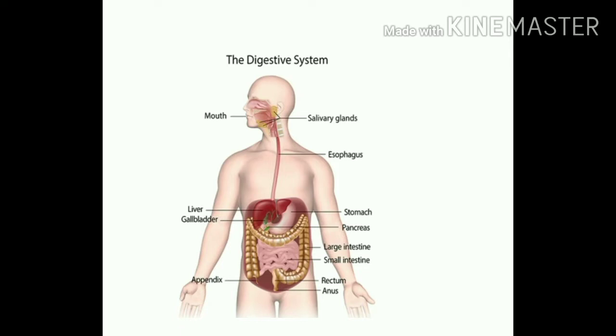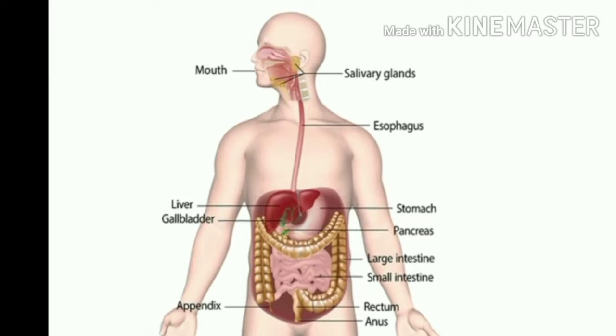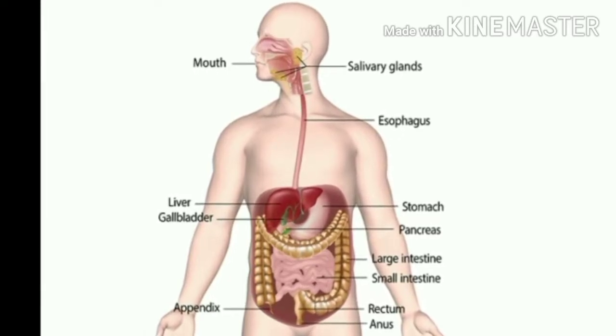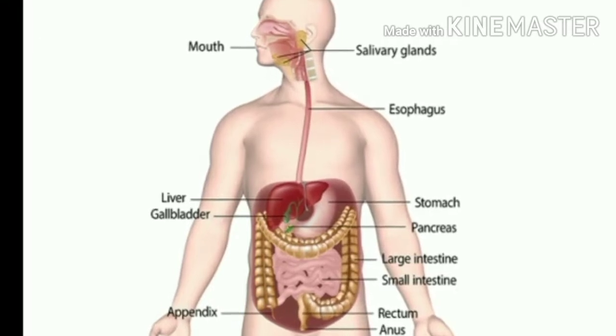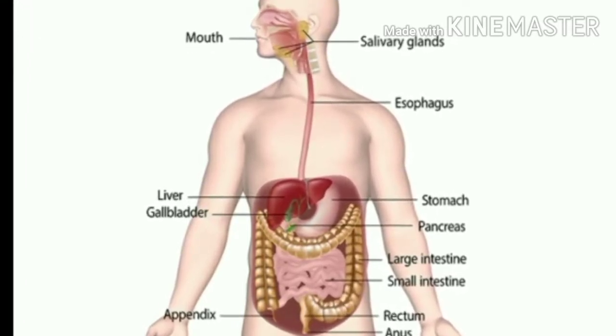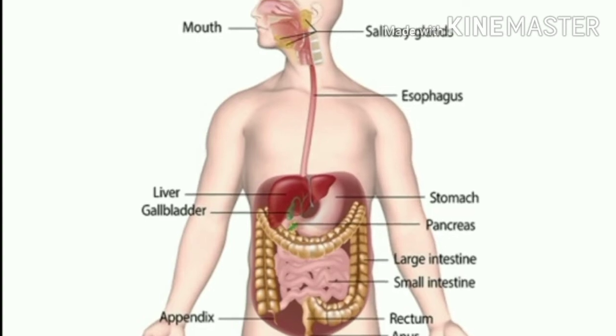Now, like we can see in the picture, we can see the mouth. Then there is the pharynx, which is between the esophagus and the mouth, which is the opening of the esophagus. And then there is the stomach, the large intestine, small intestine, which is the primary, and the secondary is the salivary glands, the liver, the gallbladder, the pancreas, and the teeth.